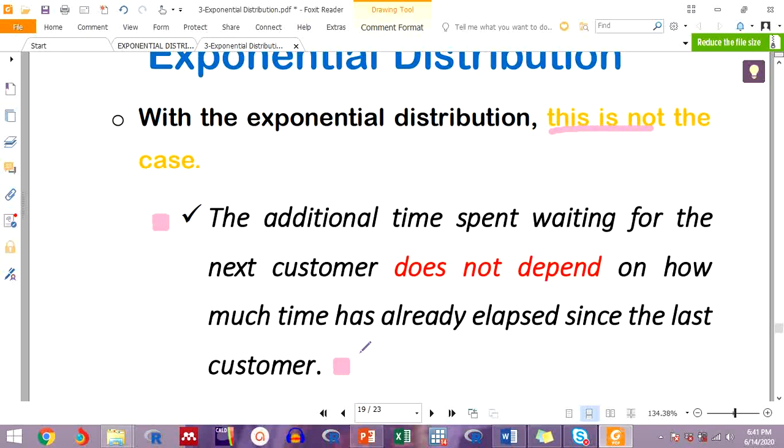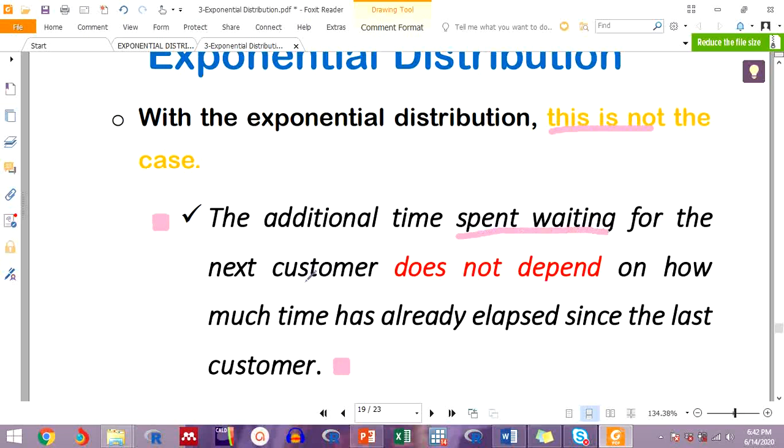That waiting time does not depend on how much time has gone since the last customer has been saved. So if you keep adding some more minutes, that will not change the probability for the next customer to arrive. That's why they are saying additional time, you can read from here, additional time spent in waiting.